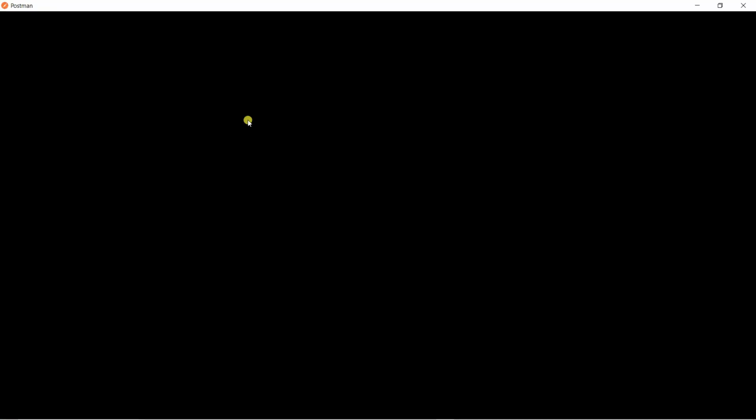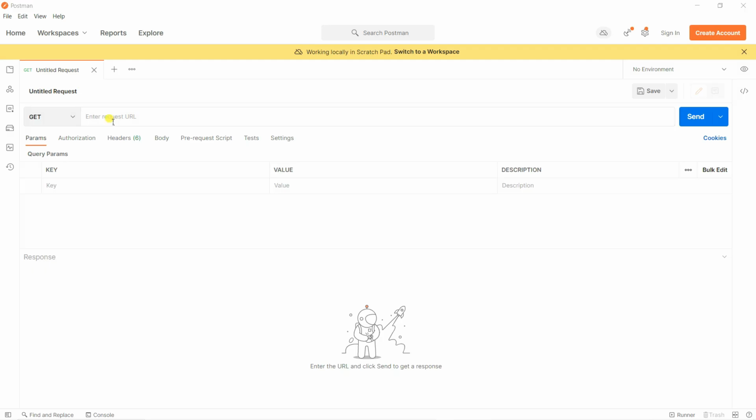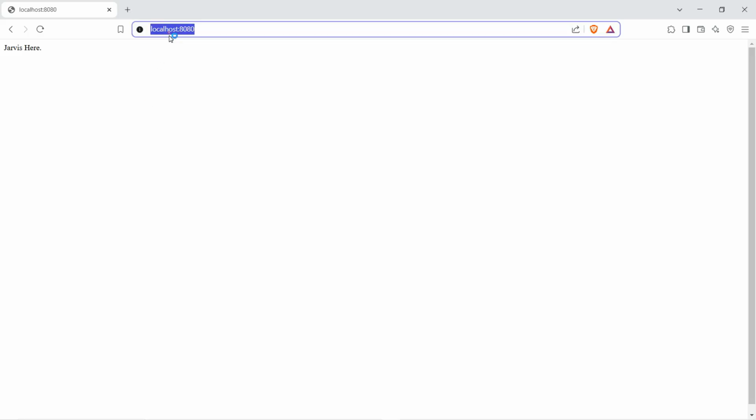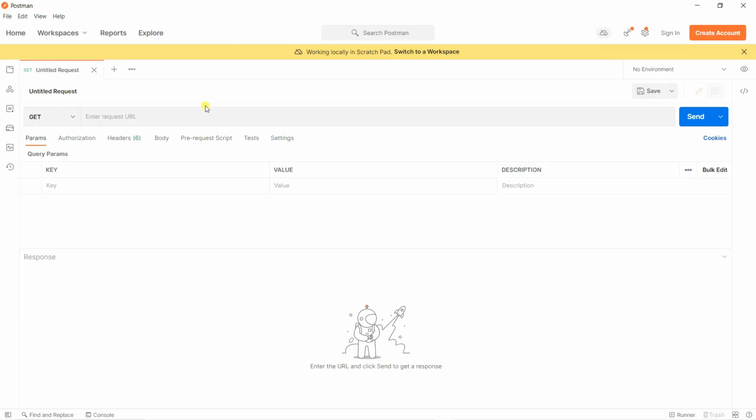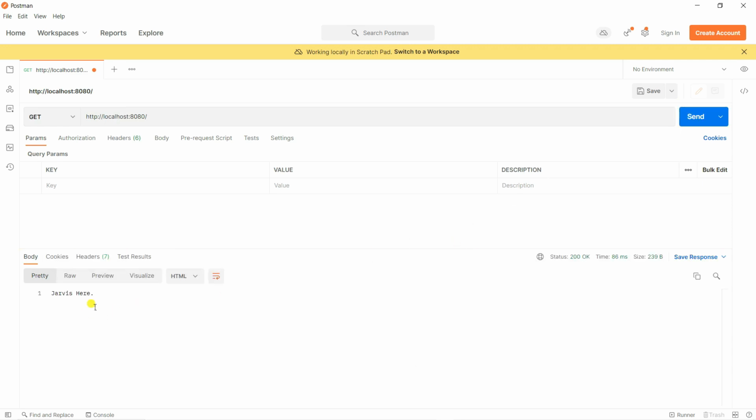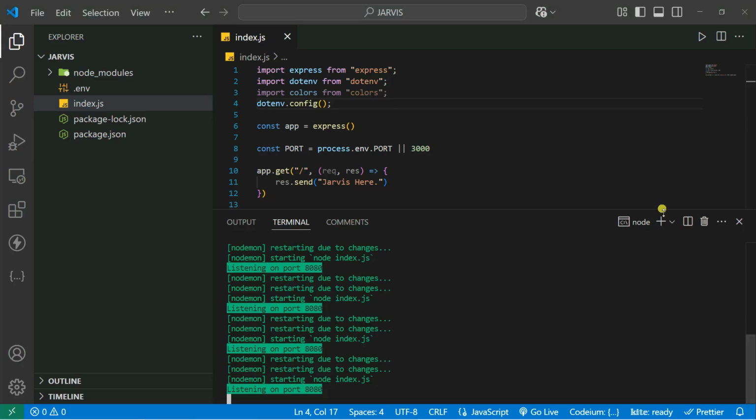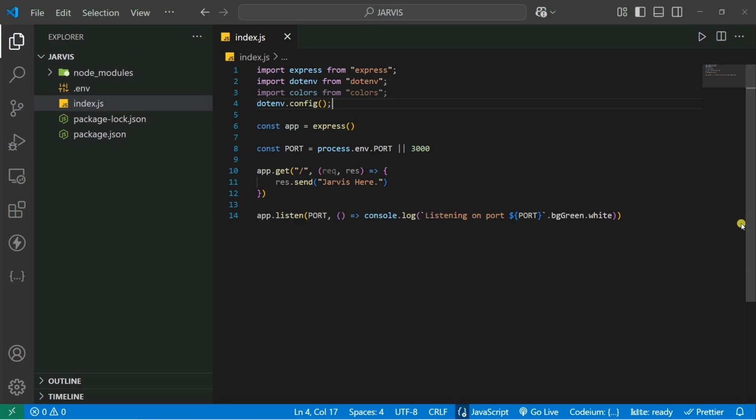Cool. So you can also access it from our Postman as well. If I copy this link, go here, paste it, and click on send, it will also send a request here. So you can see Jarvis here. Cool, our server is working. Now what I can do is simply create some of the folder structure.